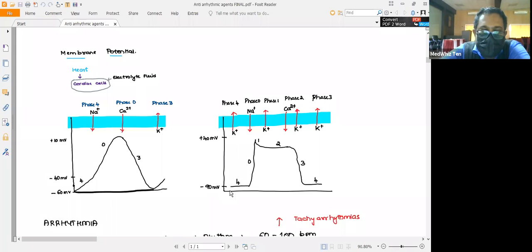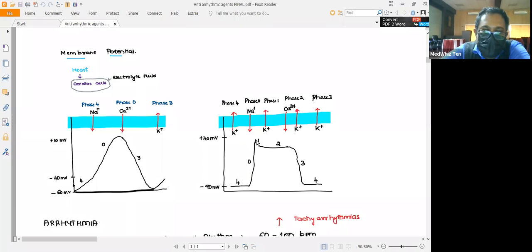Here you can see that the threshold required to generate the action potential in the contractile cells will be minus 90 millivolts, and once the sodium channel opens up, there will be influx of sodium. The fast type of sodium channels are opened, leading to rapid depolarization, which is represented by phase 0.